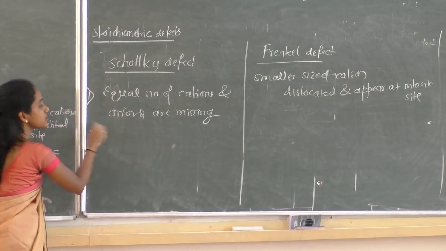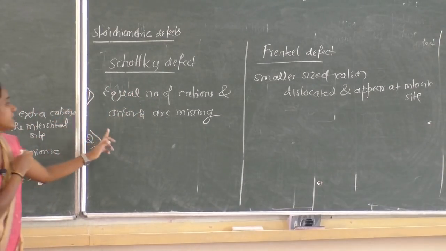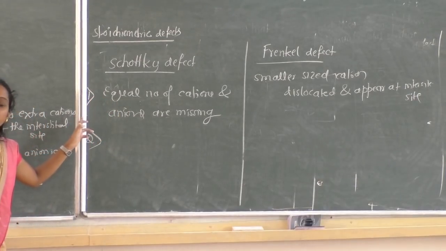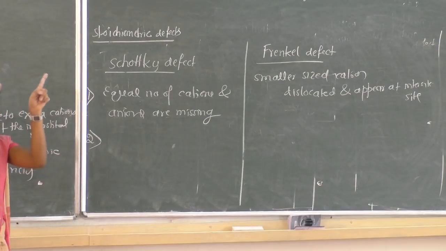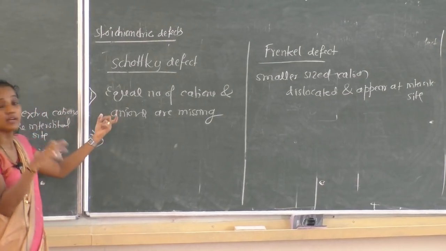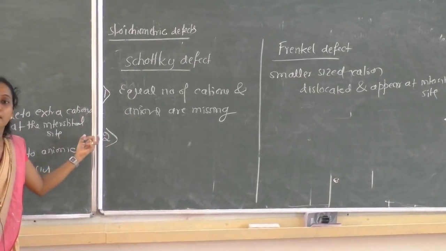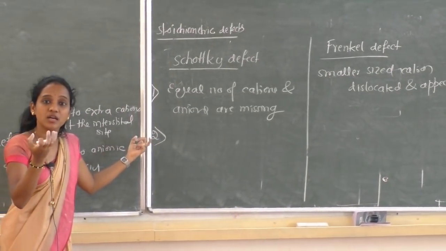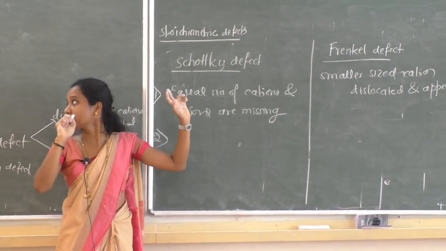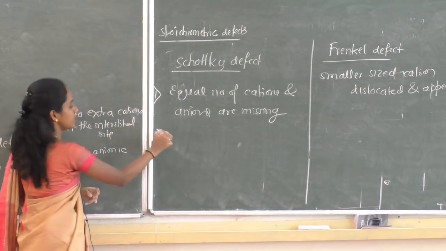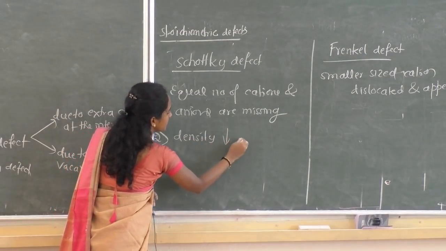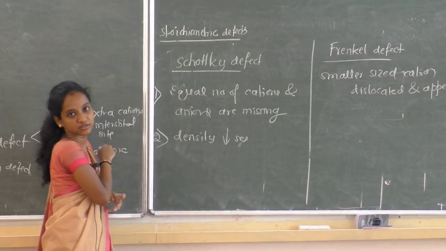Next, what happens to the density? See here what I did, I removed one cation and one anion. So if you consider per unit volume, the number of atoms, ions, decreases. What happens to the mass? Decreases, of course. So density, which is directly proportional to mass, decreases in Schottky defect.